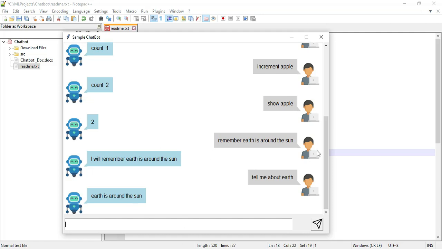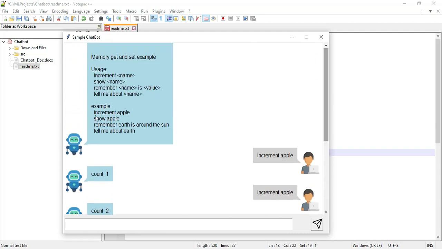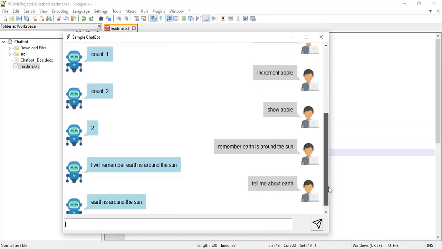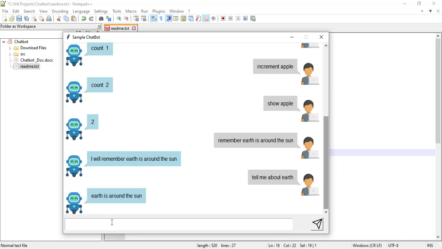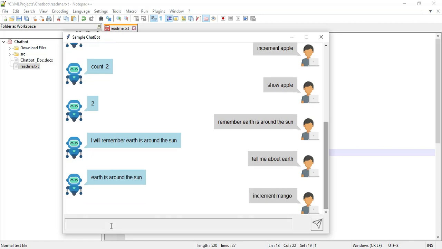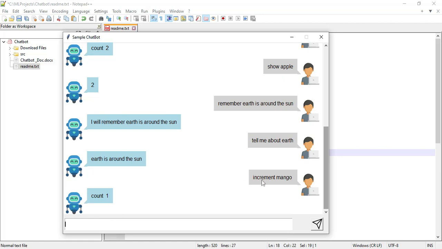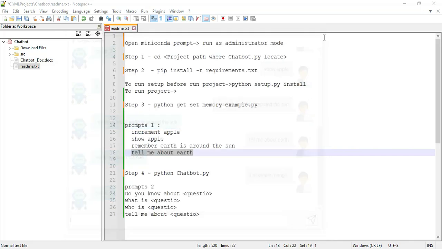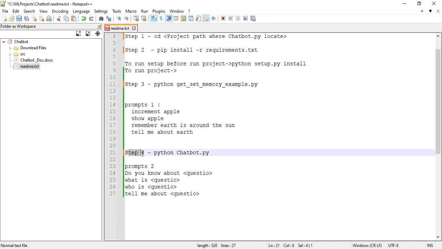For example, you can enter "increment apples" or "increment mango", anything. This is for the example. If you enter the questions, you automatically view the answer. In another example, increment apple or increment mango, you can enter it and it automatically shows count 1. If you want to show the mango, you can show 1. Okay, this is for the first command. You can see the output. Next, go to the second command.